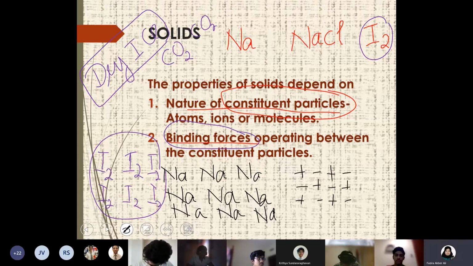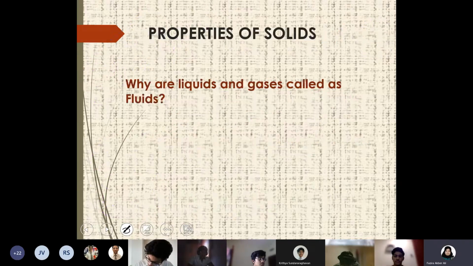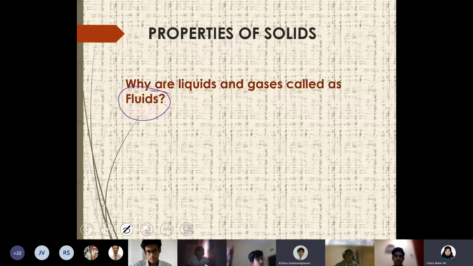Right. So now we are moving into the next topic. Before that, why are liquids and gases called fluids? What is the meaning of fluids? They don't have a specific structure. Yeah, exactly, without a structure. But liquids and gases, do you think that they don't have a particular shape? They can take the shape of the container.